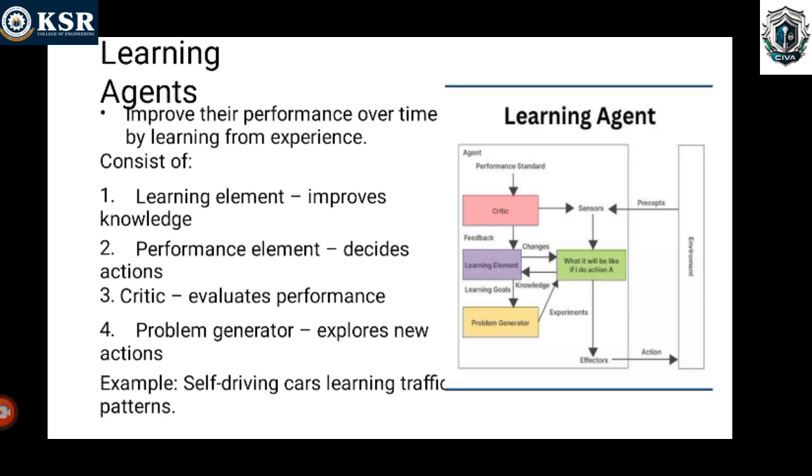Here we have four components: learning element, critic, performance element, and problem generator. The learning element improves knowledge. The performance element decides what action should be done. The critic evaluates the performance. Finally, the problem generator explores new actions. For example, we can take a self-driving car, because it has many automatic systems. So this was the example of that. Okay, thank you.